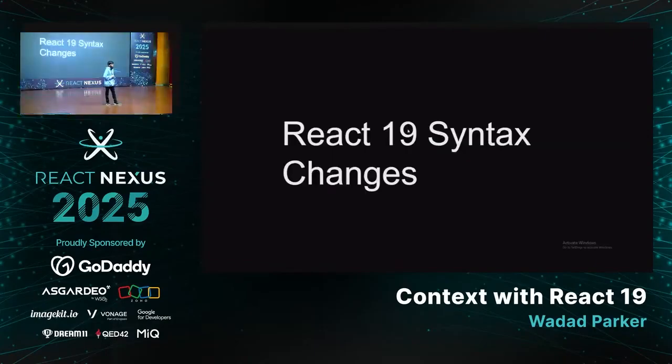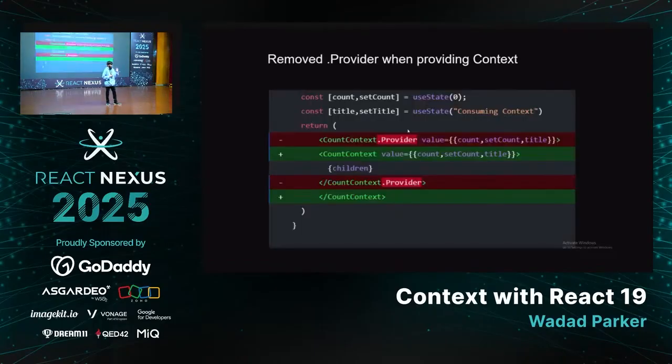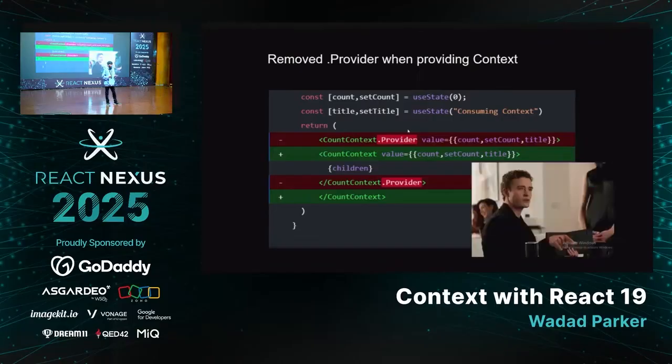And now we come to context with React 19. React 19 just brings syntax changes to context. First, we are getting rid of dot provider. Now you can directly wrap it in context. Why? Because if you drop the provider and just use context, it's cleaner.